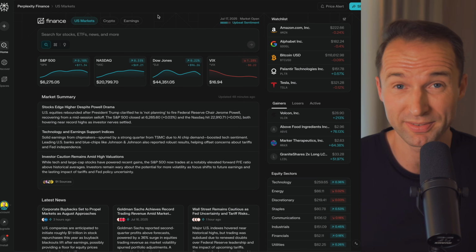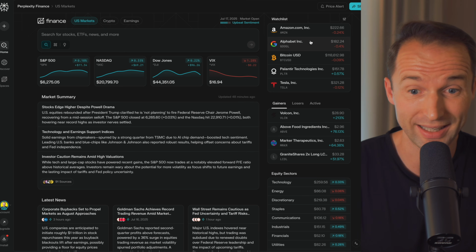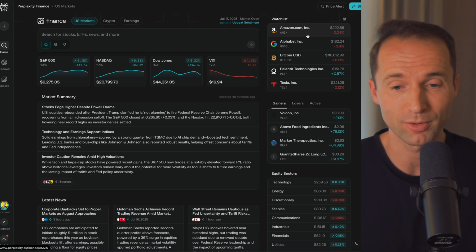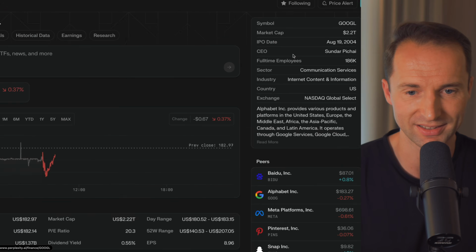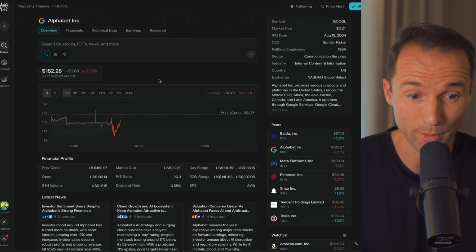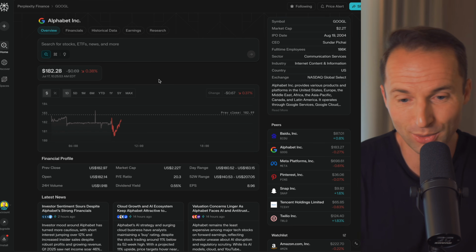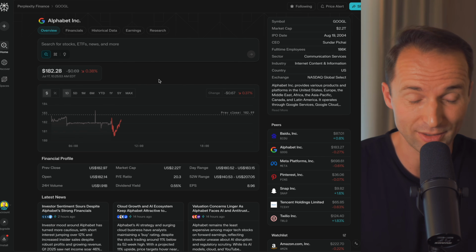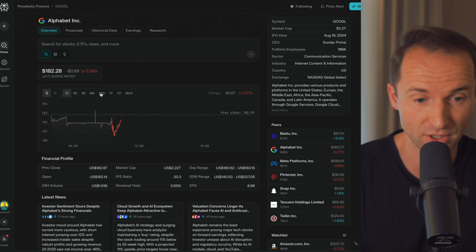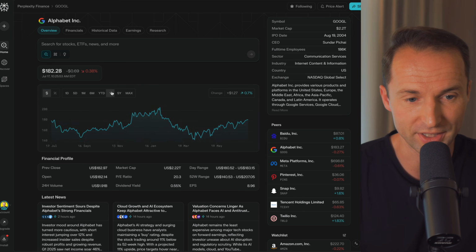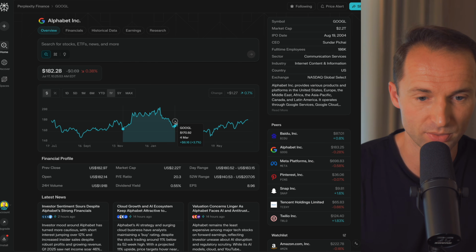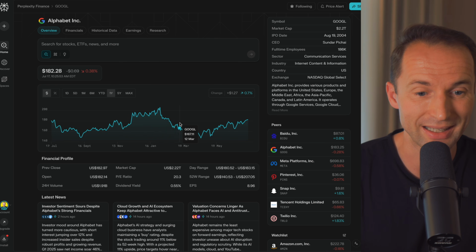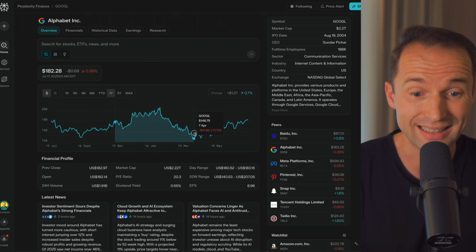Right, but let's jump into a specific stock and show you what kind of analysis you can expect to get from it. So let's take one from our watch list. Let's go with Alphabet in this case. So here's the dashboard you will get with Perplexity. And first and foremost, it looks very similar to many other interfaces. Obviously, you see the price chart, which you can quickly jump to year to date, 1 year, all the various charts over here, which is really nice. I also always like when you can pull and drag your mouse and see the price change.